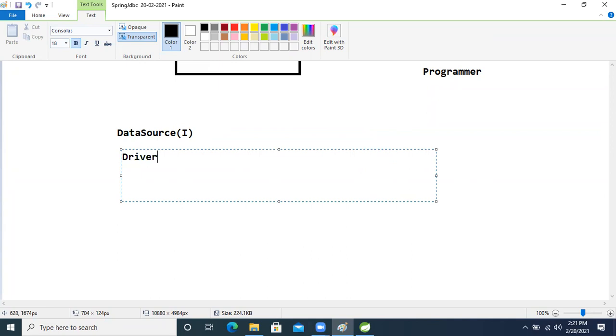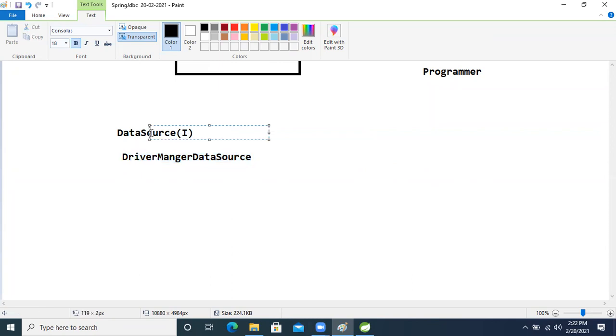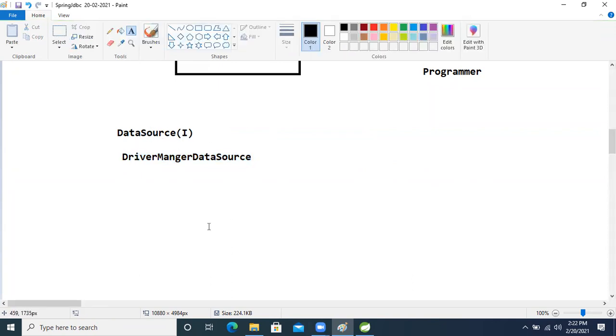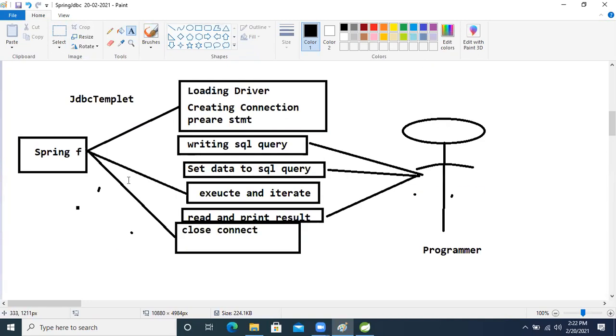DriverManagerDataSource, right? In this, DataSource is the interface and DriverManagerDataSource is a class. In DriverManager, what we are doing is loading the driver. How are we loading the driver? In Spring JDBC, through Class.forName.